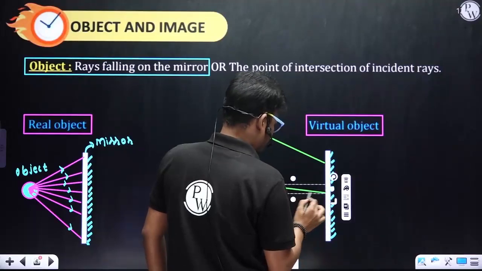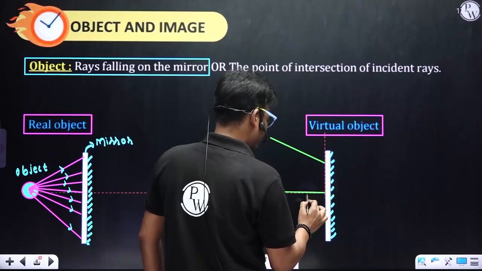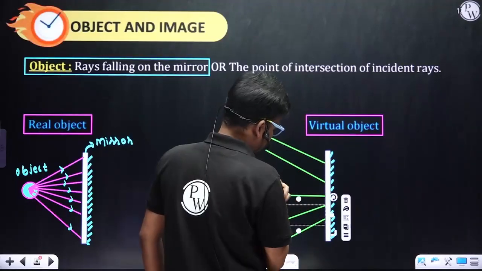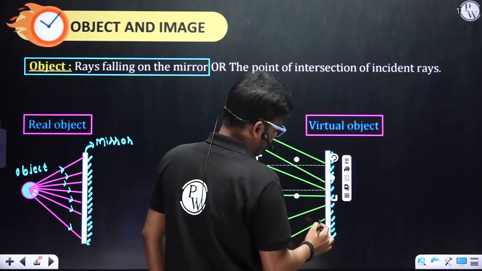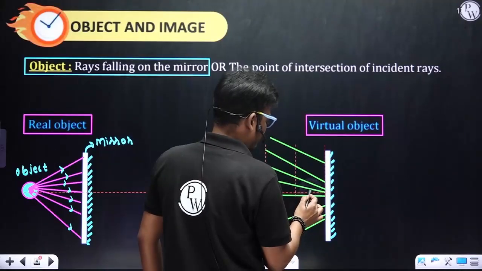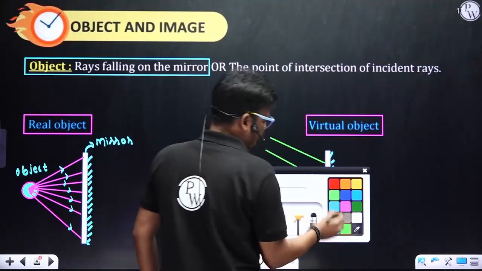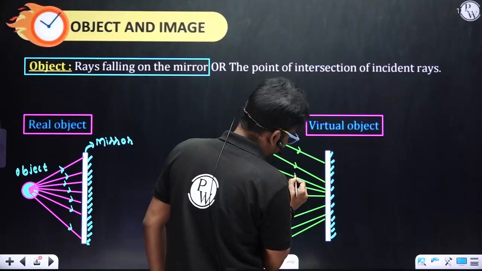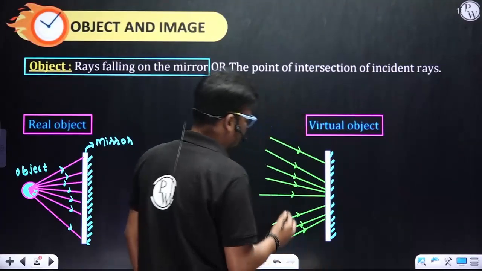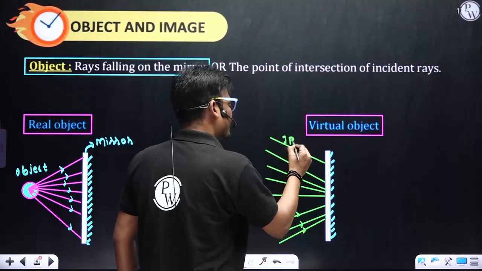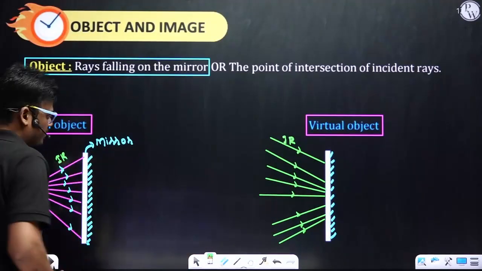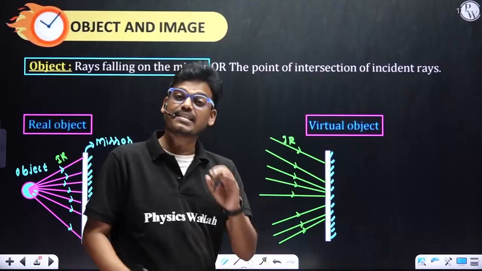Third ray, and fourth, fifth, sixth, seventh, eighth, whatever number. According to the concept, the rays falling on the mirror is called object. All these are called incident rays. IR indicates incident rays.